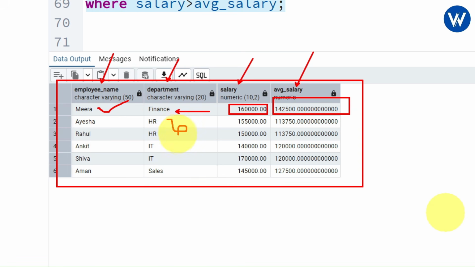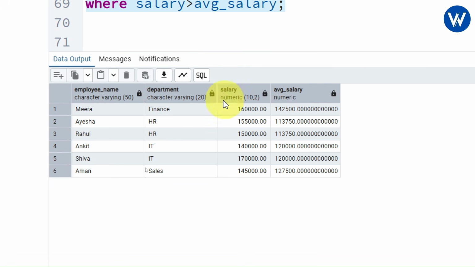In the same way, in the HR department, Aisha and Rahul are having the highest salary, which is better, right? So basically with the help of this data we can understand that these are the employees who are doing well in their job. With the help of average salary we can understand that these employees are doing well in the company, because the salary they are earning is more than the average salary of each department.